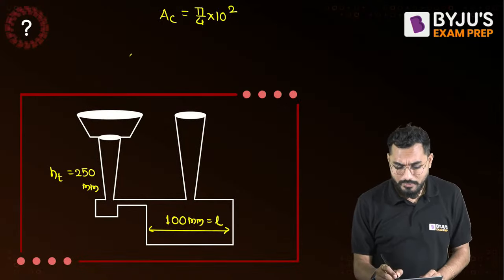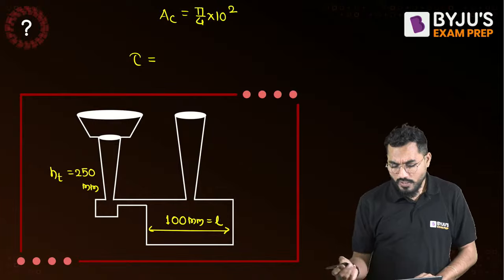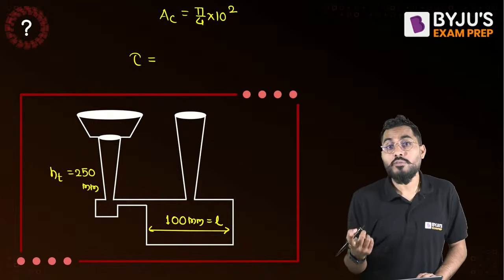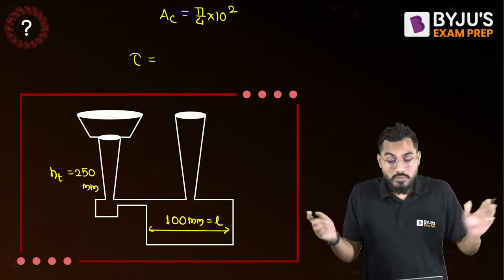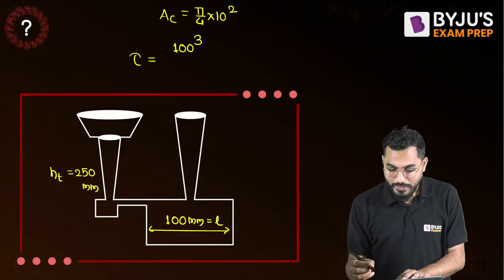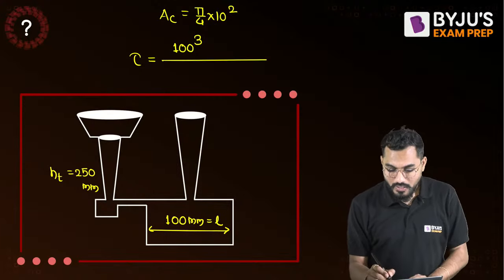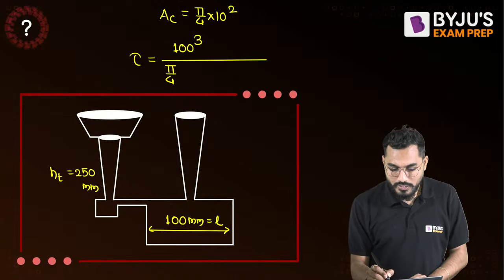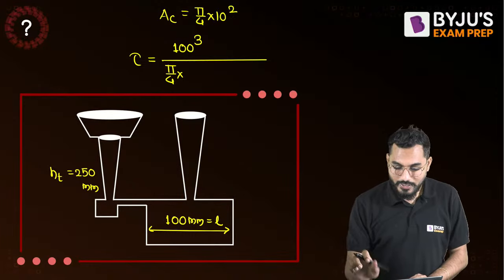So time required is exactly equal to volume divided by choke area. What is the volume? It is a cube. Volume of a cube is L cube. Length is 100, so 100 cube is the volume, divided by choke area, that is pi by 4 into d square.